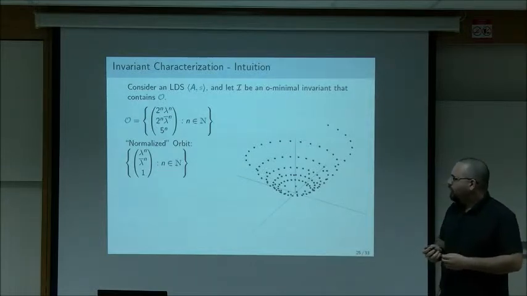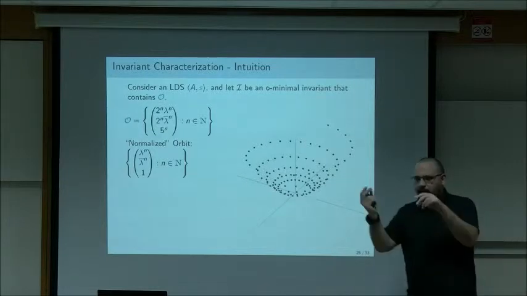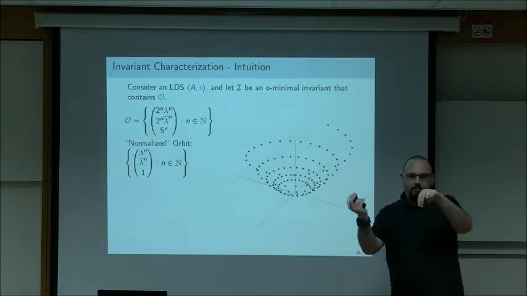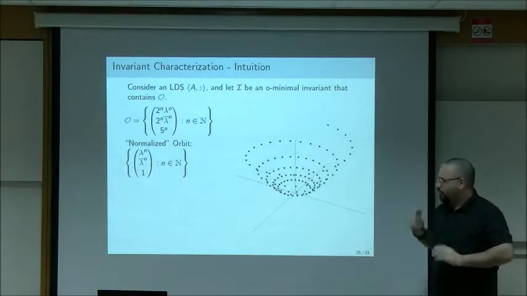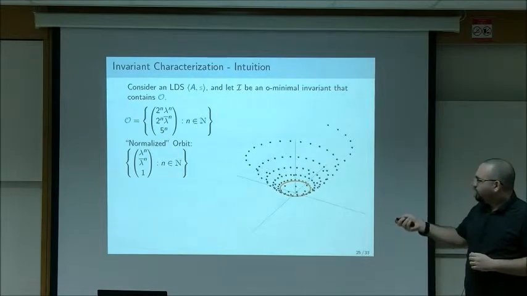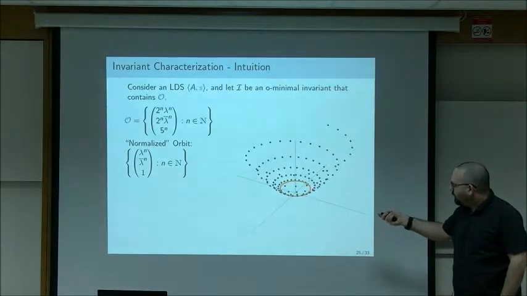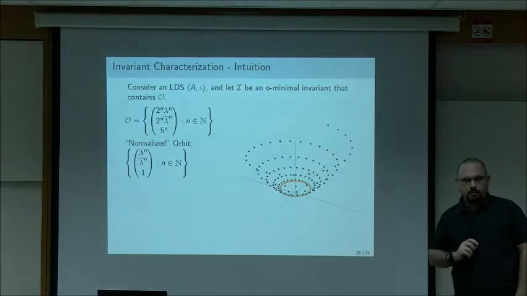And the intuition is that if I is invariant under the matrix, then if it contains some point, it has to kind of contain all the points where you rotate lambda around it without changing modulus. This is not true. We'll go with it for now. So what kind of set do we get by looking at this normalized orbit? We take the first point on the orbit and rotate it without changing the modulus, and we just get this unit circle.